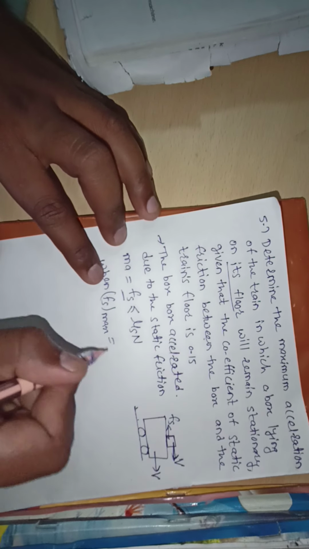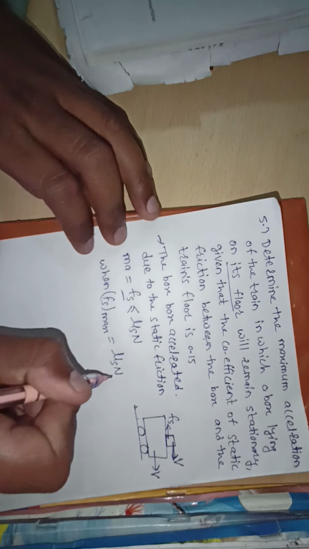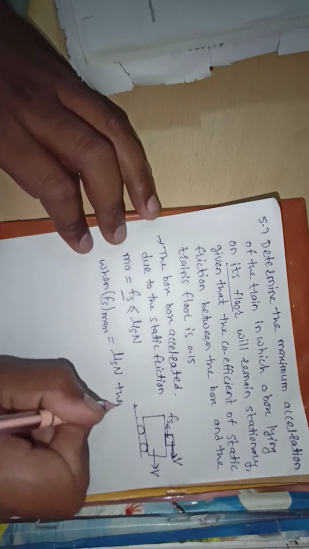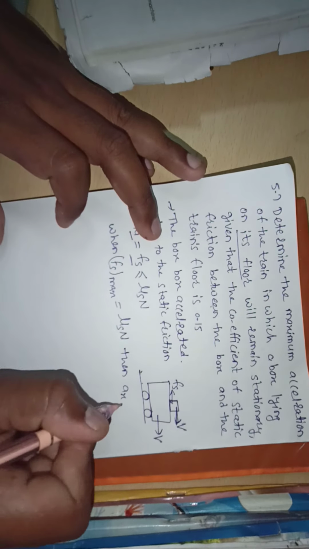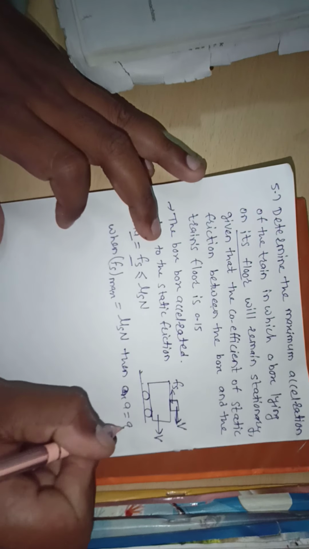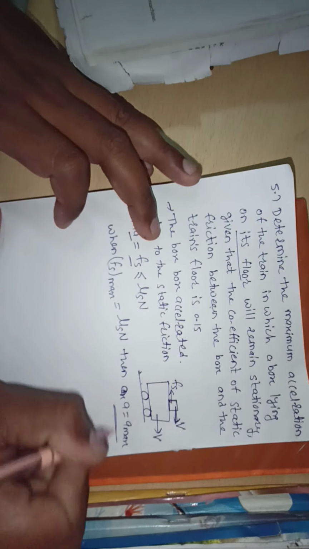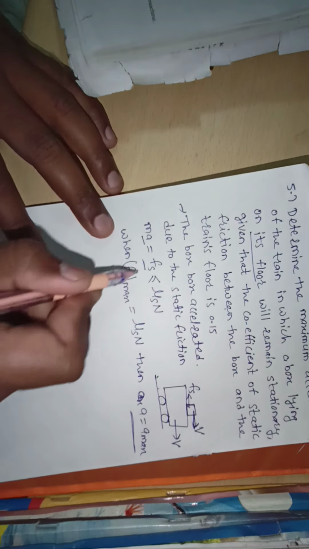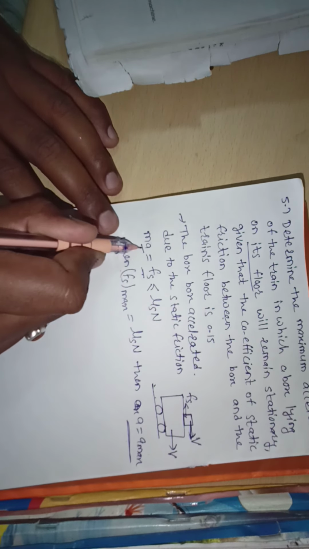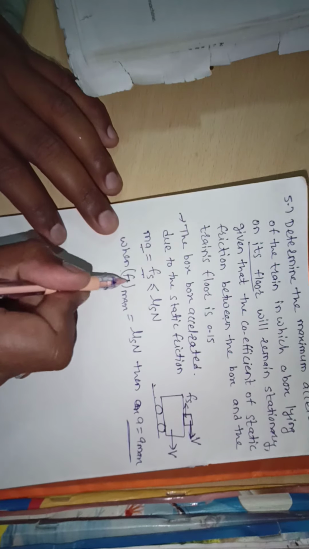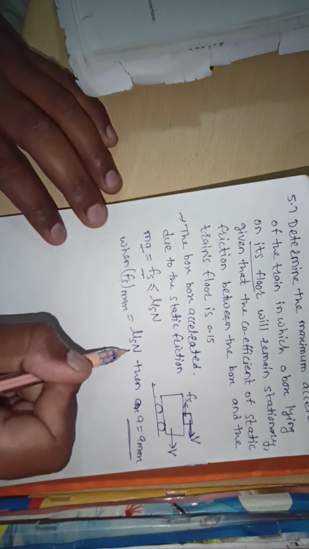Maximum static friction is equal to mu s into n, and then the acceleration is also maximum. When the static friction is maximum, acceleration is also maximum.